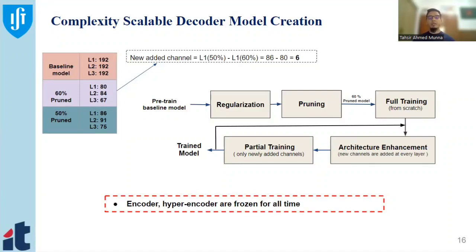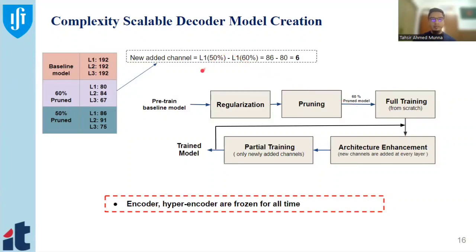Once the pruning is done for 60 to 10, we start the training process. We start from the simplest one, which is the 60% pruned model, and train this model from scratch. As you saw in the last slide, this training process is hierarchical learning. So we first train the simplest one, the 60% pruned model. After that, once we get the trained pruned model, we enhance the architecture, which means we add some complexity.